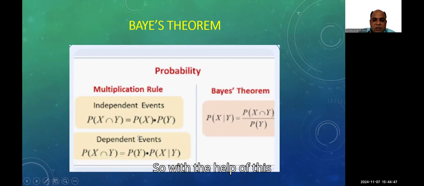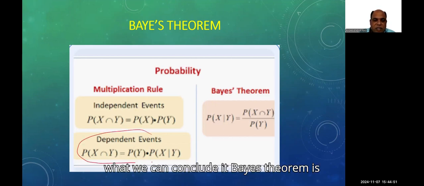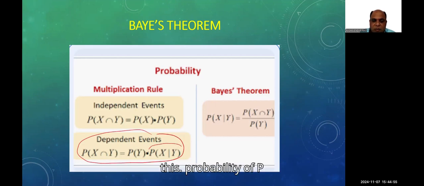So with the help of this, what we can conclude is Bayes theorem.